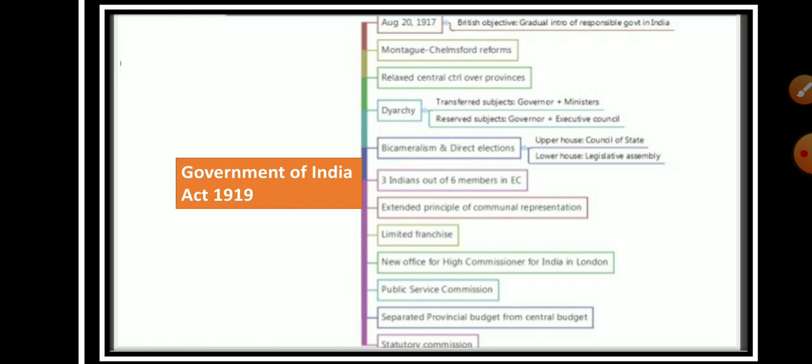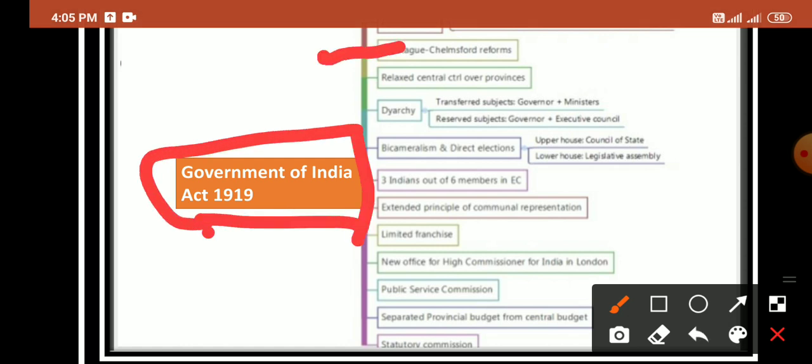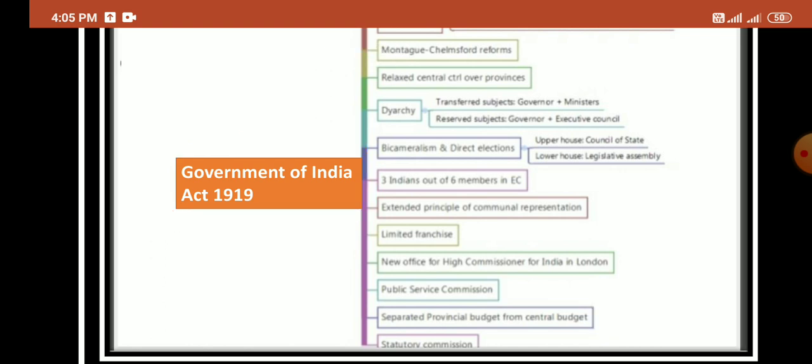As you know, various questions from this topic have been asked in the UPSC exam many times. So this topic is very important, that is the Montagu-Chelmsford Reform, or we can say the Government of India Act 1919.